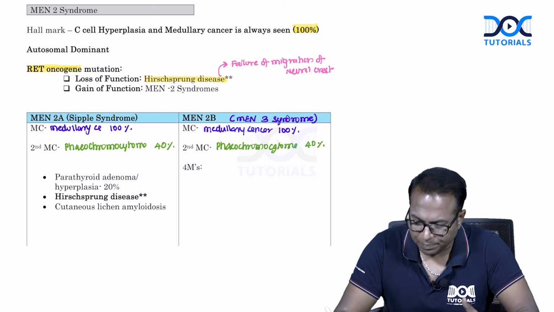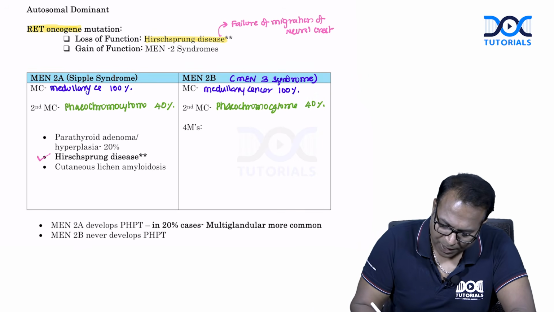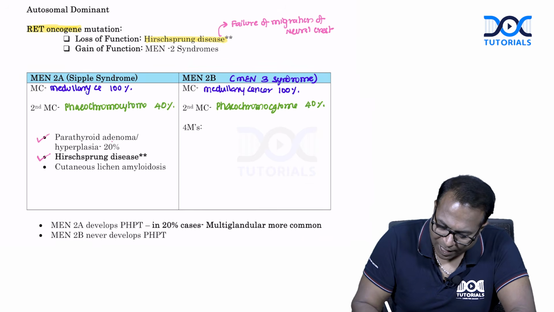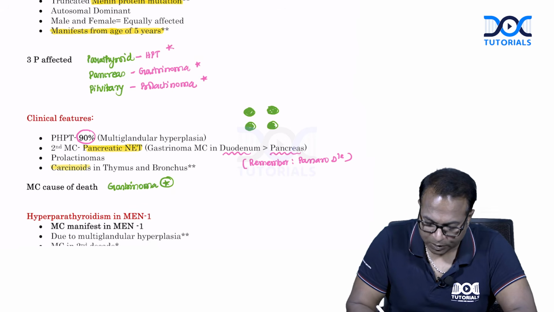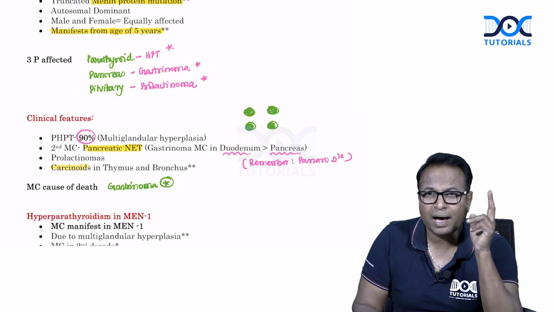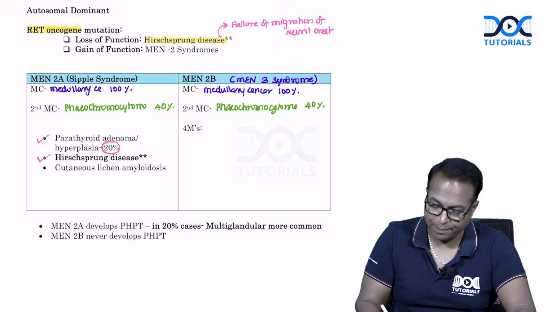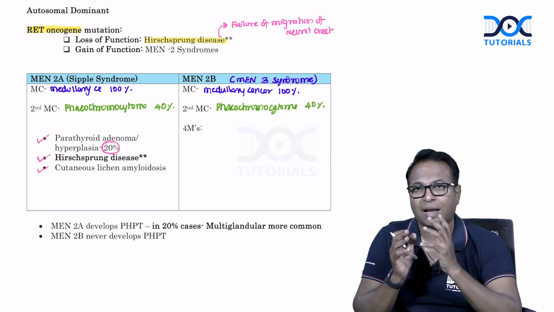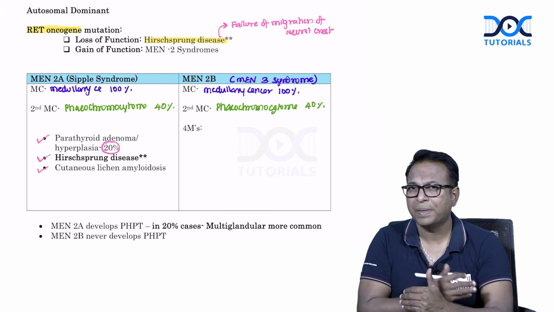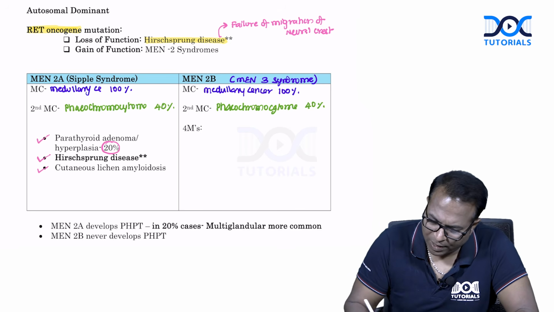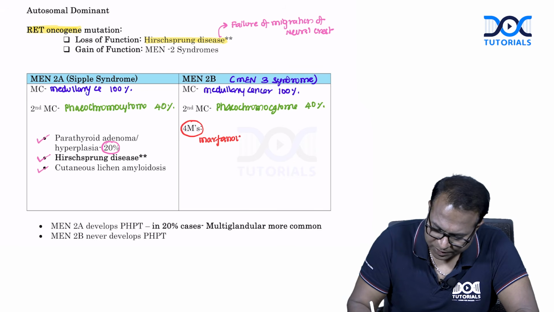And what are the other problems? It's a multiple endocrine neoplasia, so there will be many other problems also. MEN 2A may have Hirschsprung disease, and 20% of the time they also have parathyroid hyperplasia. In MEN 1, hyperplasia is seen in 90% of the cases. Don't forget, in MEN 1, 90% will have hyperplasia. In MEN 2A, 20% will have parathyroid hyperplasia. They can have cutaneous lichen amyloidosis and Hirschsprung disease. Hirschsprung disease may be associated with MEN 2A, Sipple syndrome. And MEN 2B syndrome has 4 M's. Marfan features, marfanoid features.